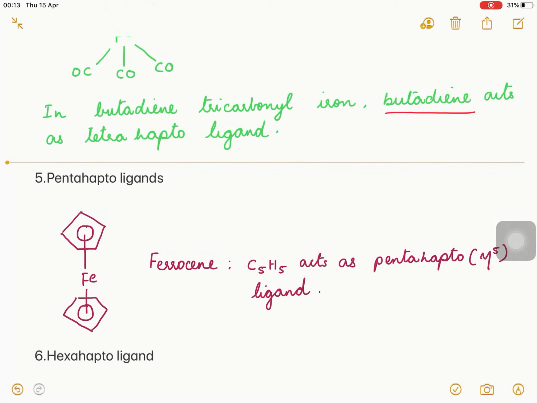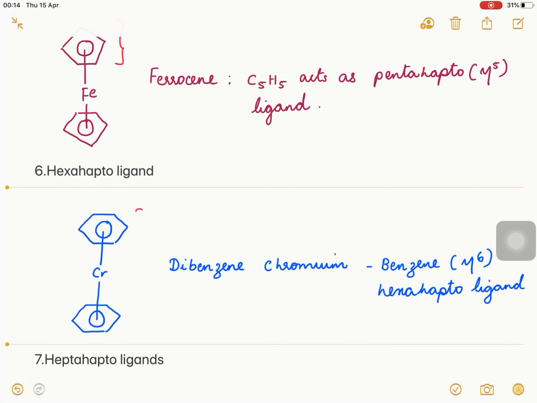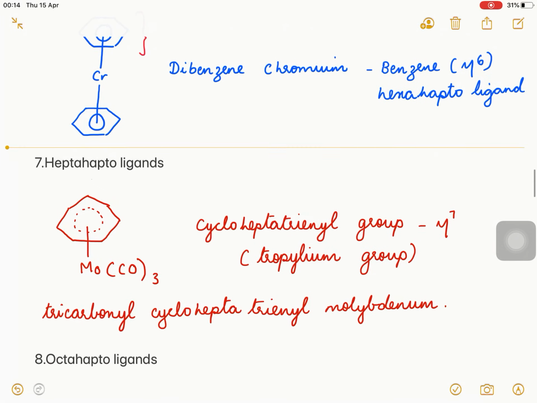Five carbon atoms are attached to iron. The pi electrons are delocalized. So here the C5 cyclopentadienyl group acts as a pentahapto ligand. Next one is dibenzene chromium, and here you can see that two benzene rings are attached to this chromium, and all six carbon atoms are attached to this chromium. So that is why it's an example of a hexahapto ligand.